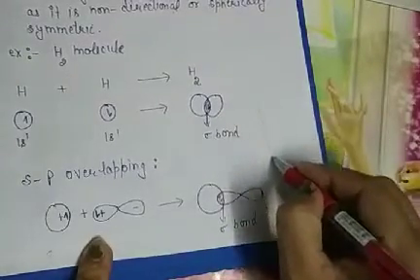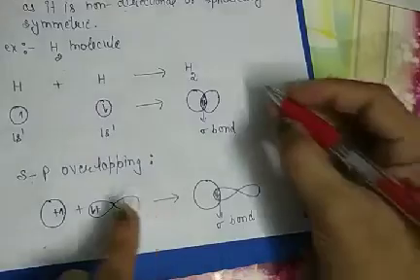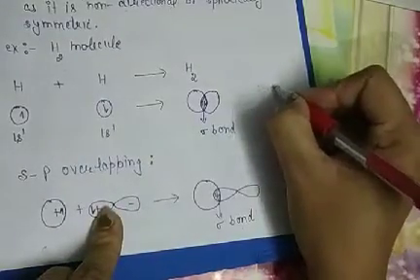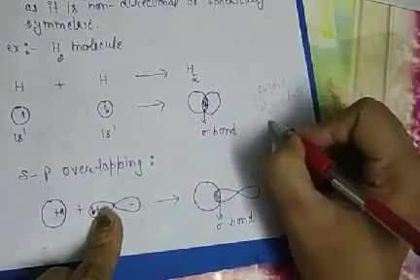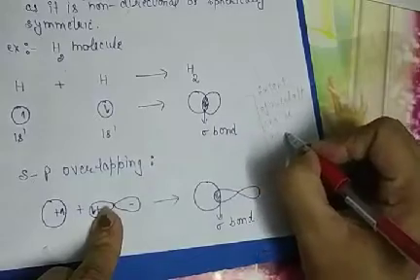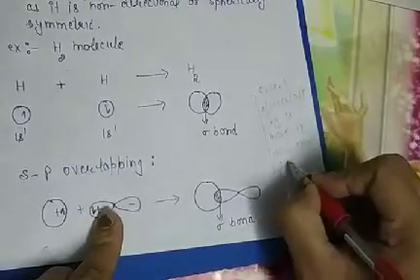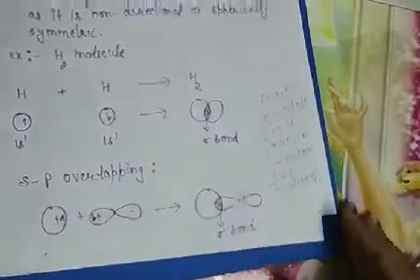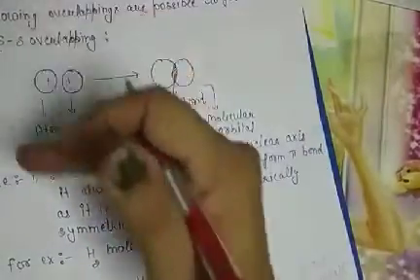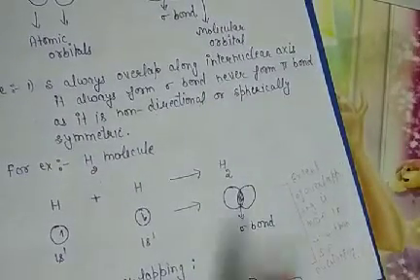As we compare the extent of overlapping between these two types of overlapping, the extent of overlapping is more in ss than sp overlapping, isn't it? Then again about the sigma bond, which types of overlapping form a sigma bond? The first one is ss overlapping and the second one is sp overlapping.